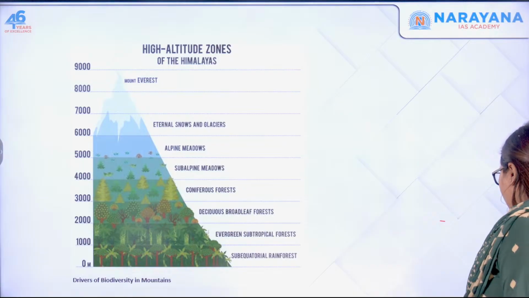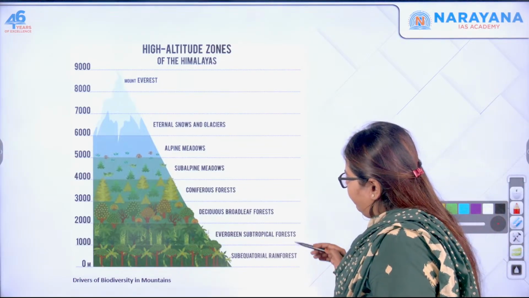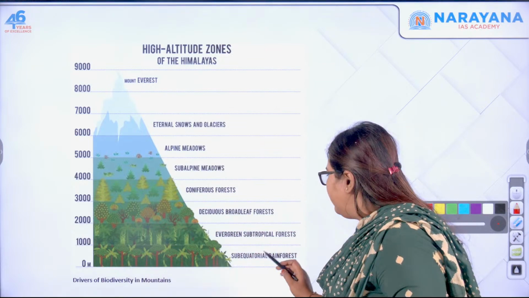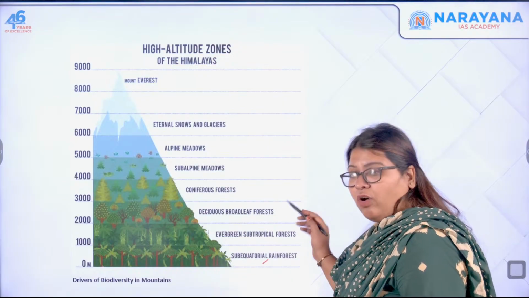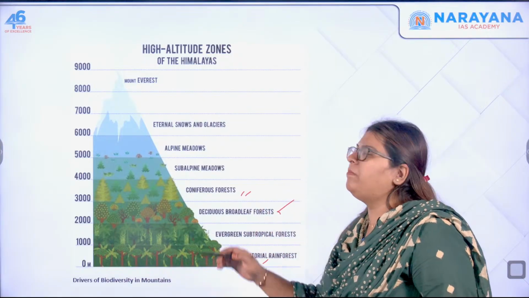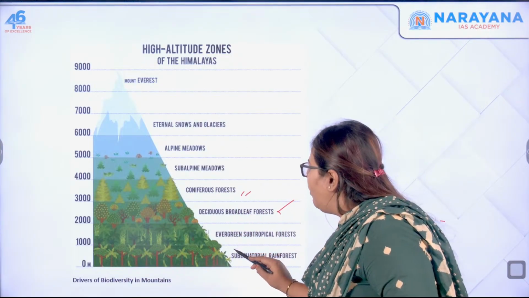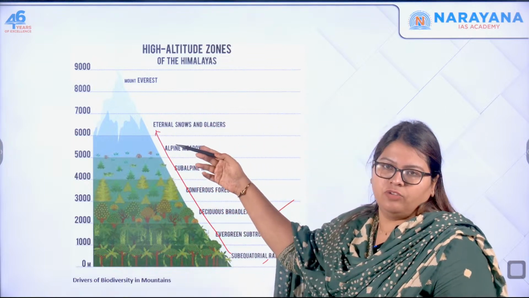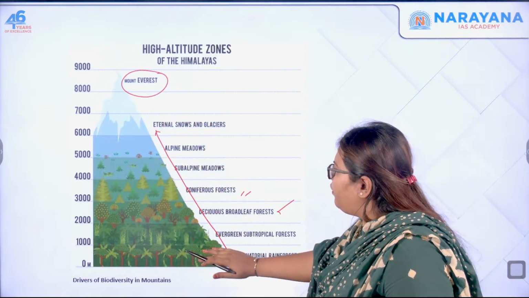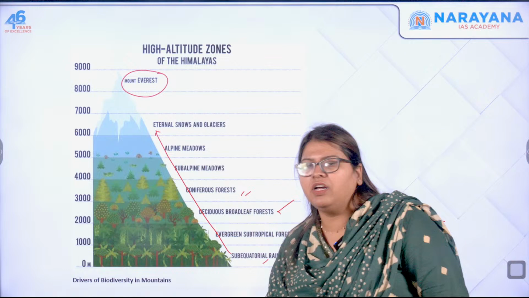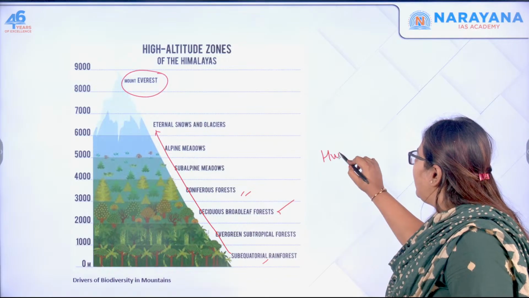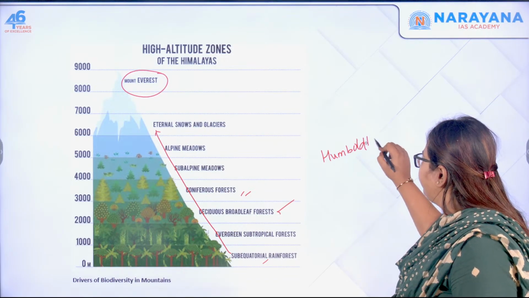You can see the forest ecosystem. It hosts, up to around 1,000 meters, the sub-equatorial rainforest. It also has evergreen forest, deciduous forest, coniferous forest, the subalpine, the alpine meadows. And as you go up, these are the Himalayan zones, high altitude zones of the Himalayas. And as you go, you have Mount Everest. So from the forest, it hosts diverse biodiversity. That is why it's an enigma. So it is called Humboldt's enigma.